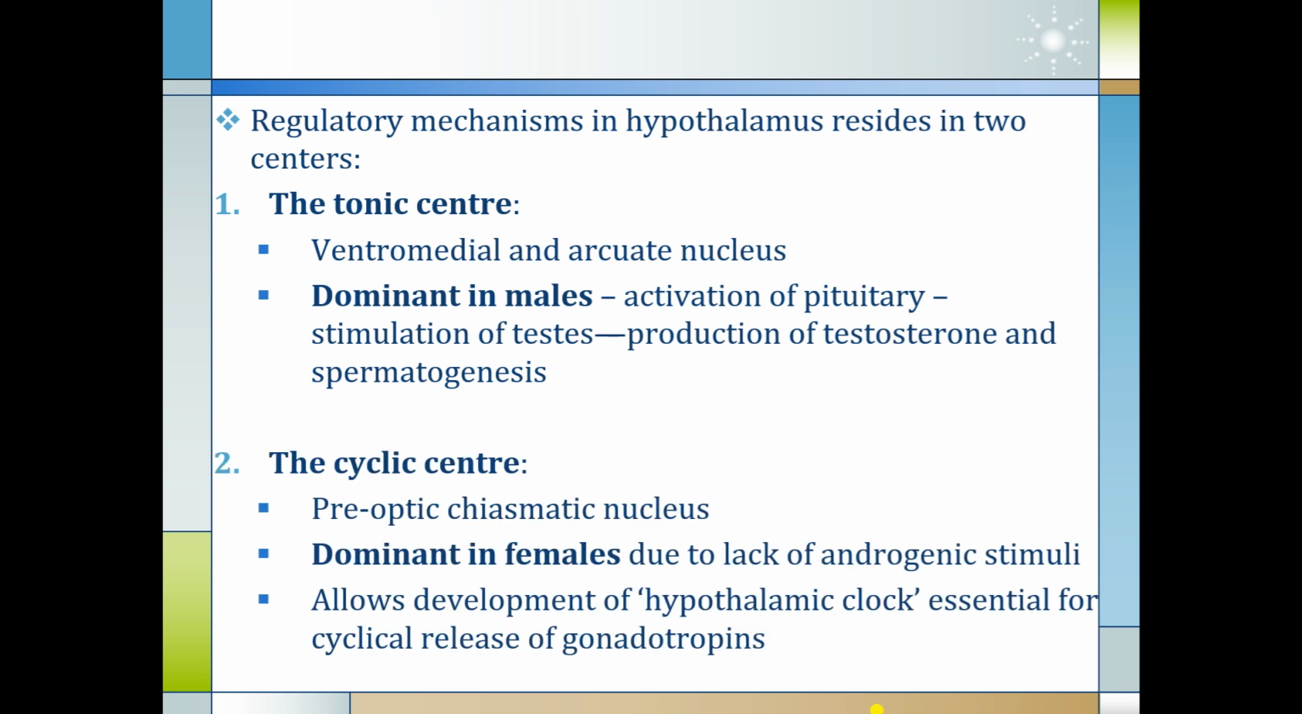Another center is called the cyclic center, which is located at the preoptic chiasmatic nucleus of the hypothalamus. It is dominant in females due to lack of androgenic stimuli. It allows the development of the hypothalamic clock, which is essential for the cyclical release of gonadotropin, which is responsible for the cyclical menstrual cycle and cyclical release of hormones in females.